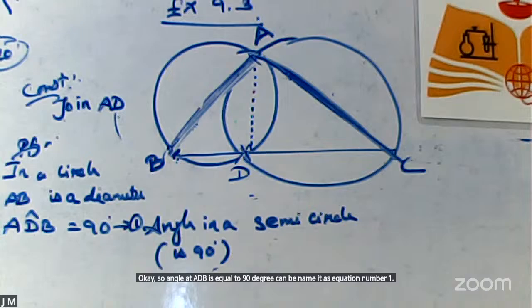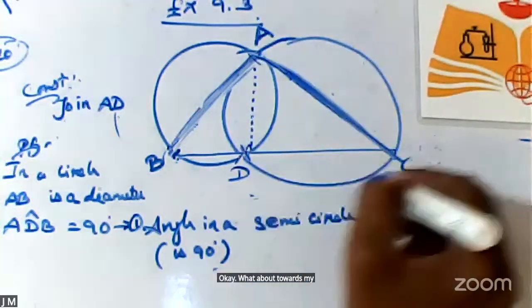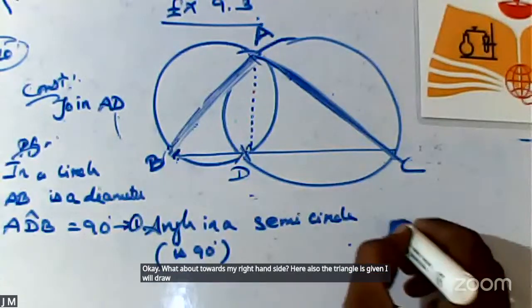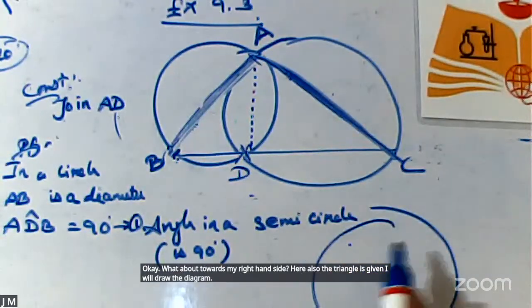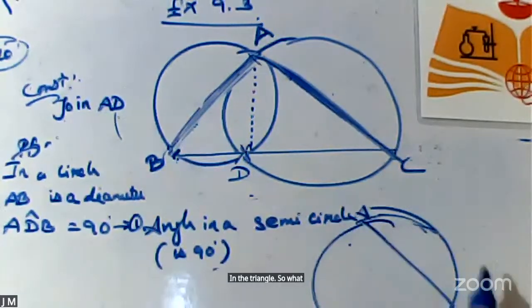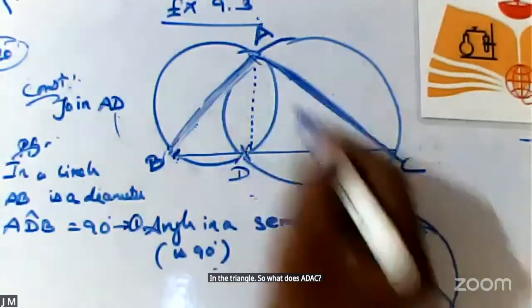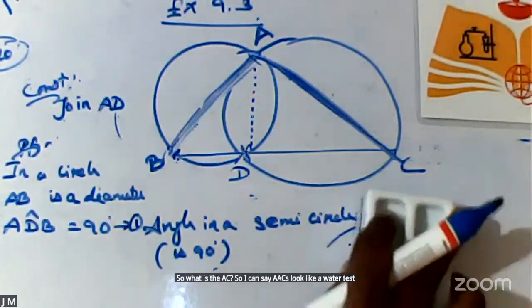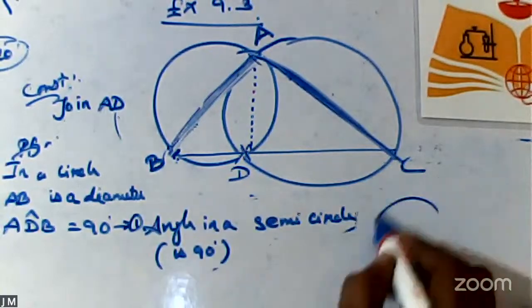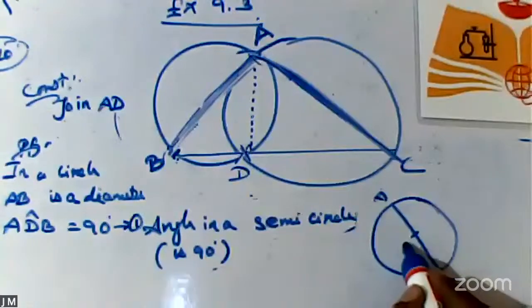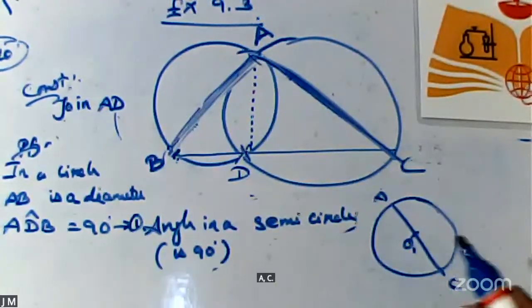What about my right hand side? Here also the triangle is given, so I will draw the diagram. In the triangle, what is AC? I can say AC is the diameter, with center O or O dash, you can give the name.